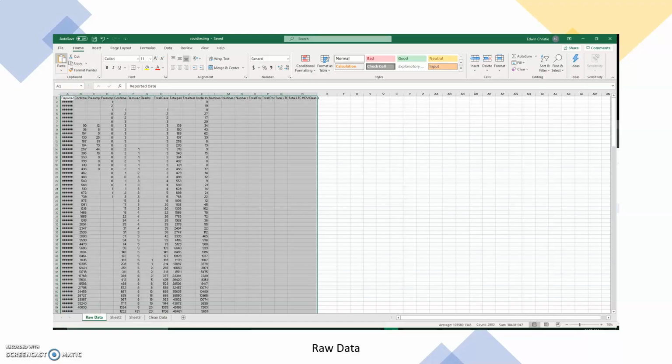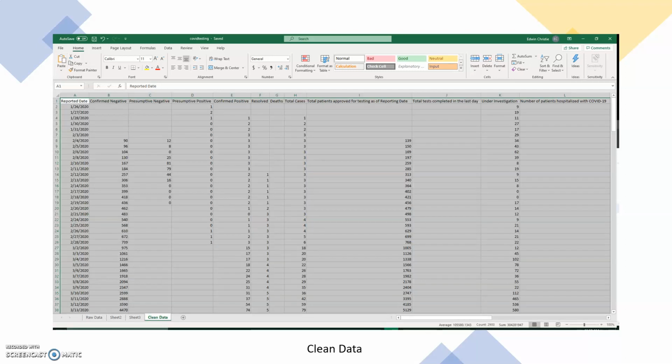As we move forward, this was the raw data which I collected online from the Ontario data website. This was the clean data I did, expanded all the columns. You can see all the dates, you can see all the confirmed positive cases and all the deaths.